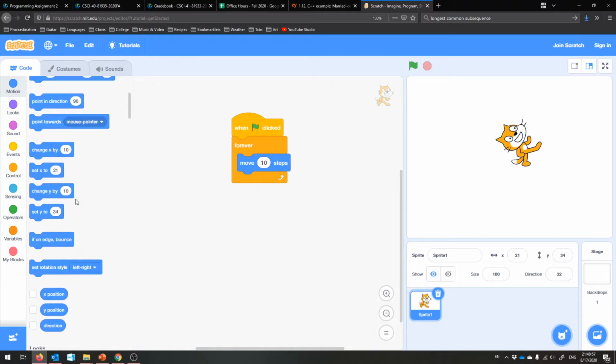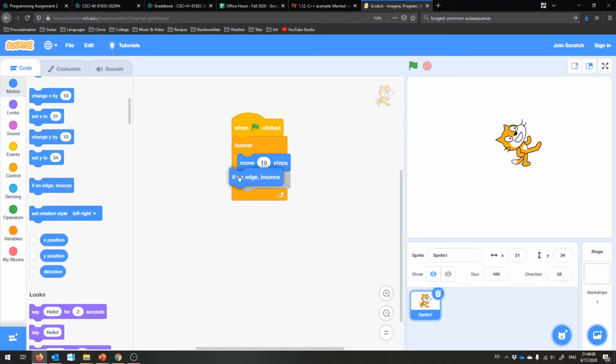And if he happens to be on the edge, so he's up here in the corner, hopefully you can see my mouse, he'll just bounce off. And if I start him at a good angle, he'll be like that DVD screen in The Office. So forever, keep moving 10 steps, and if you're on the edge, bounce off of it. Whee! So the forever block is continuing to run the body, which involves moving, and then checking if you're on the edge, and if so bouncing. That if on edge bounce block is doing quite a few things for such a tiny block, but I hope you understand what's happening.